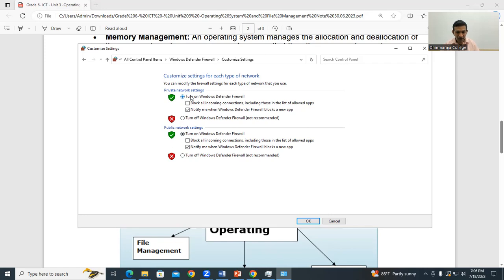So always check the security functions are working. Right? So you can see now, these are all in green color. Don't turn it off. Turn off means you are at risk. So these things are given through our operating system. Clear? So these are the main features.